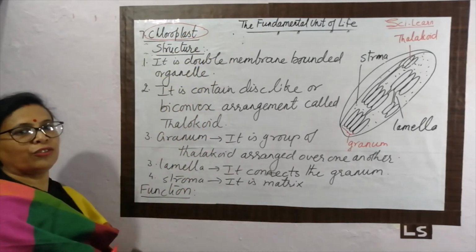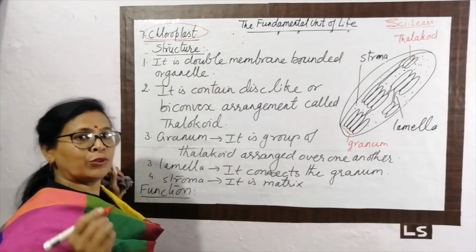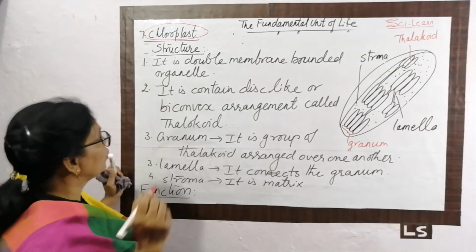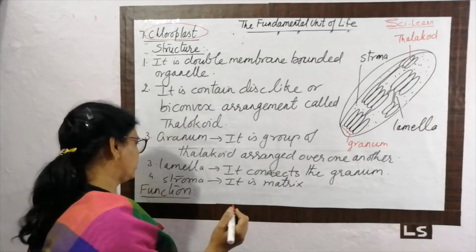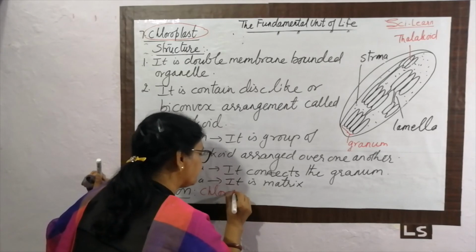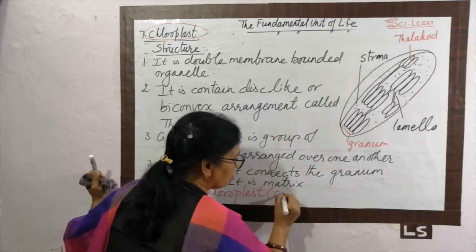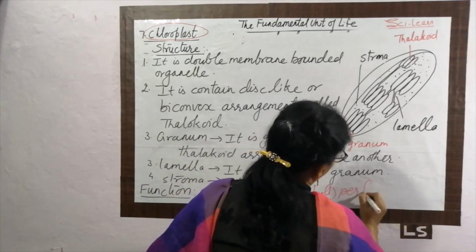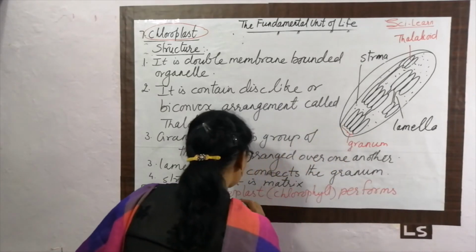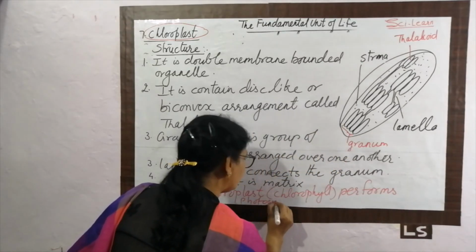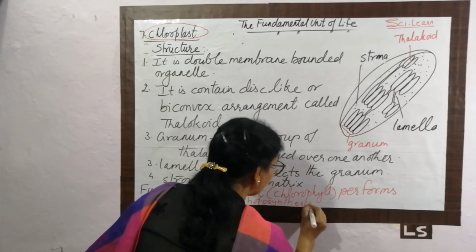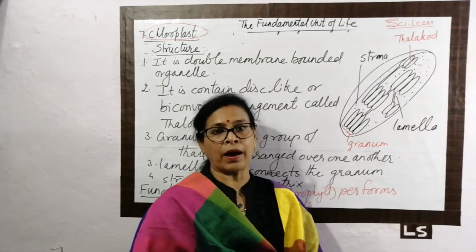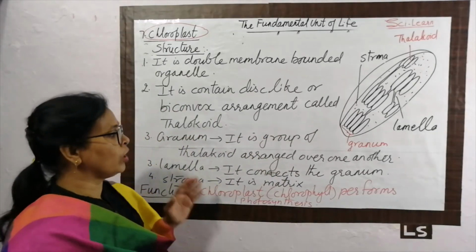So chloroplast performs photosynthesis because it has the green pigment, and this is its one important function. Photosynthesis is the process by which green plants prepare their food. So this is all about the chloroplast.